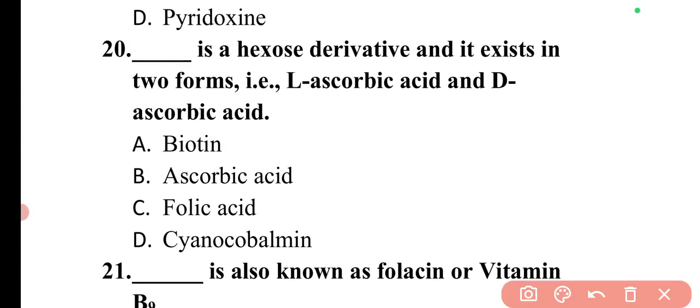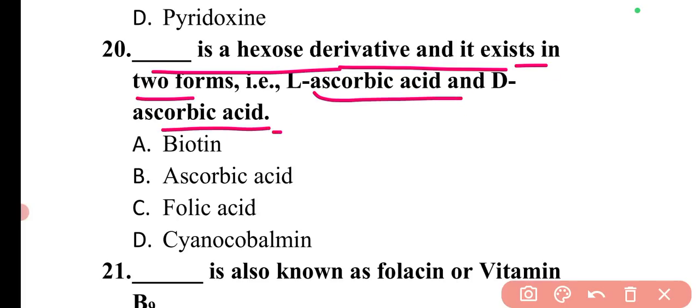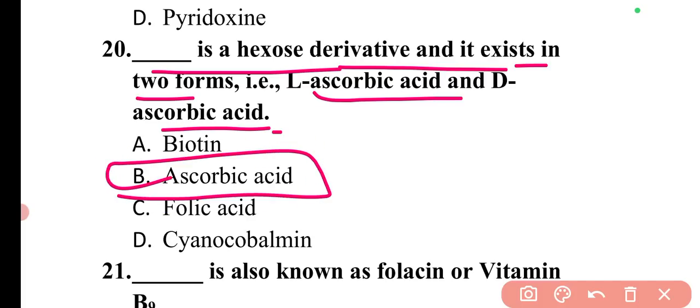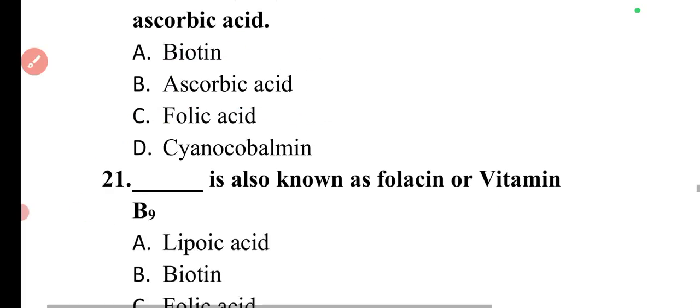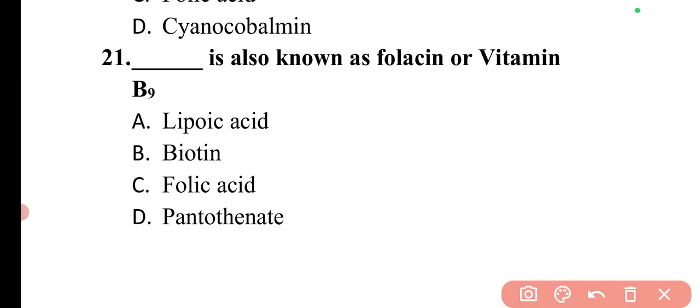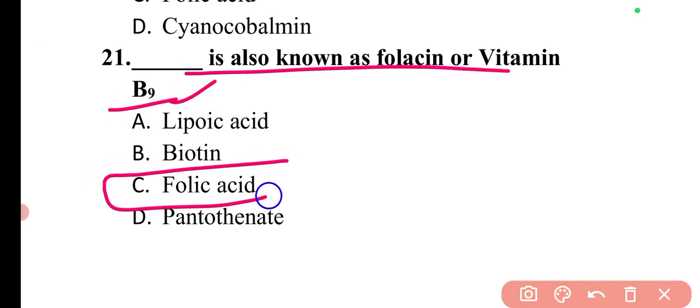Next question is, dash is a hexose derivative and it exists in two forms, L-ascorbic acid and D-ascorbic acid. So this one is ascorbic acid only. From the question itself, the answer is clear. So option B is correct. Next question is, dash is also known as folacin or vitamin B9. So vitamin B9 is folic acid. The term folacin is used, so it is folic acid only. So option C is correct.